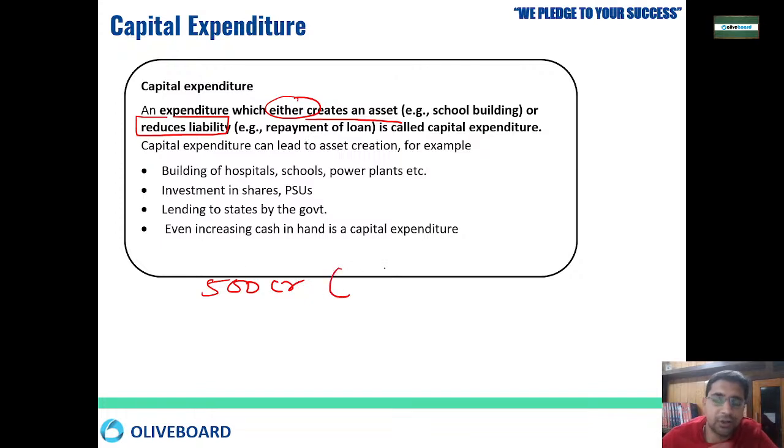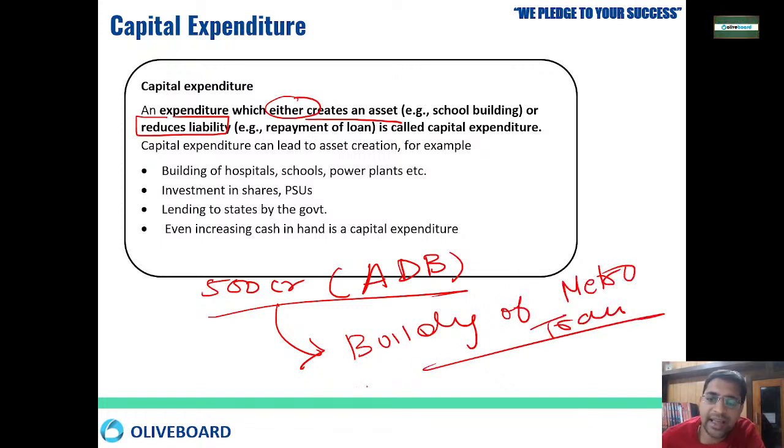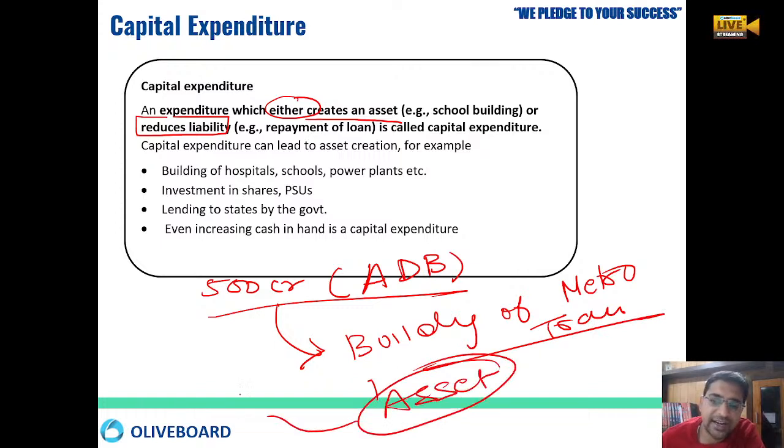If I tell you 500 crore loan you have taken from Asian Development Bank, and you have put that money into building of metro train, that means you are creating an asset with that money that will generate money in the future, right? So this is how you are creating assets, right?